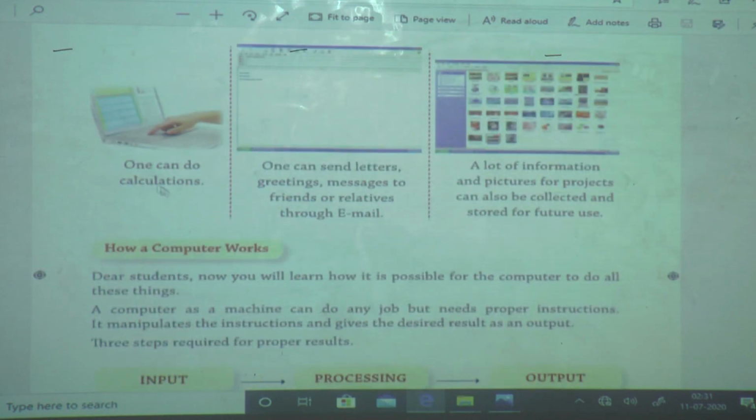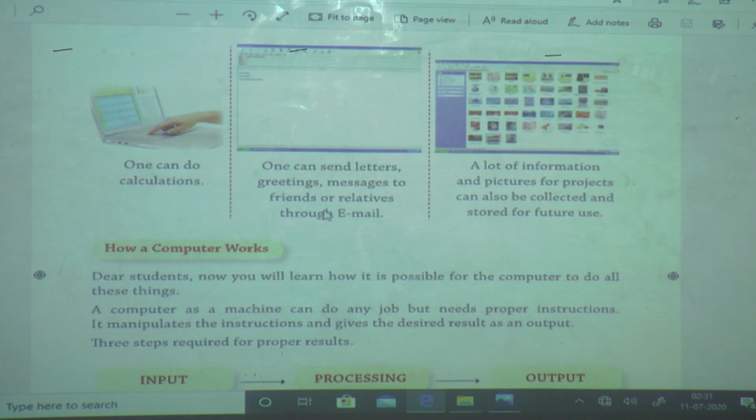Next, we can do calculations on the computer, right? If you want to write a letter or greeting, or send any message to our friends or relatives, by using the computer we can send.